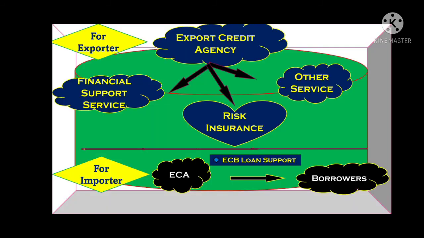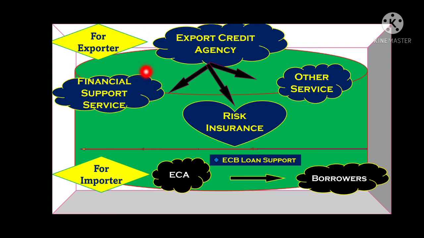right? Now export credit agency is another type of eligible lender, right? So as the name shows, export credit agency, the agency which is formed to provide credit support to the exporter, right? So export credit agency basically provides these three facilities for an exporter.